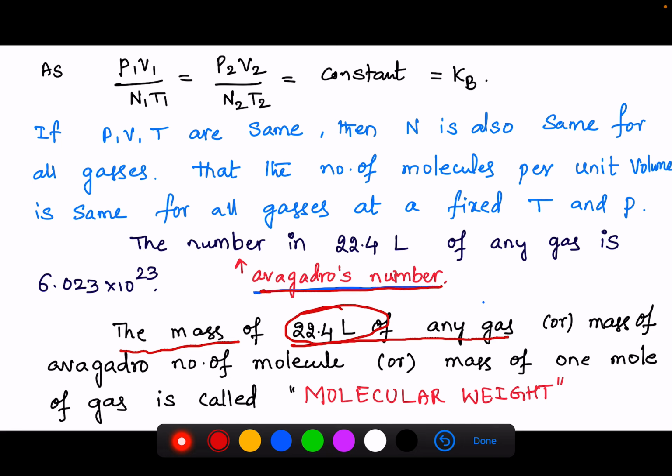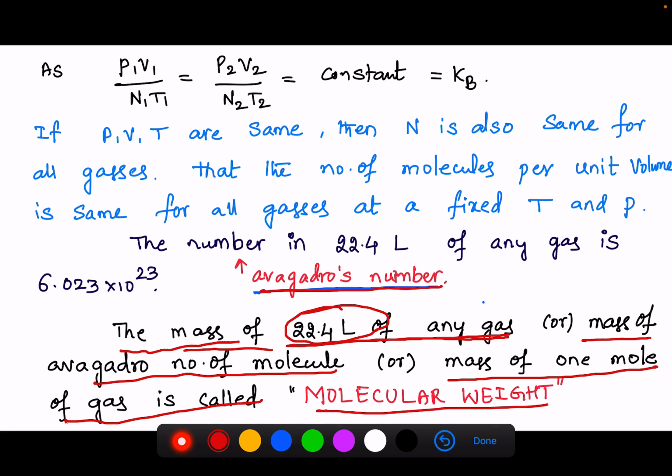So the mass of Avogadro number of molecules of any gas, or mass of 22.4 liters of any gas, or mass of 1 mole of gas is called molar weight or molar mass.